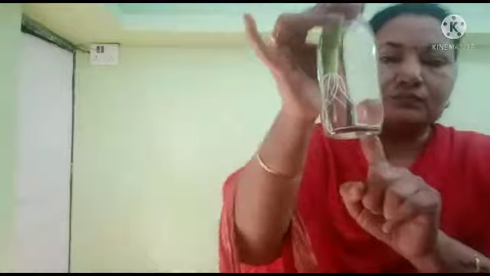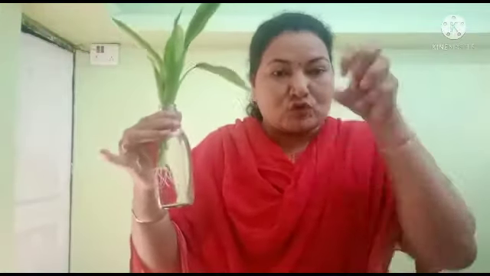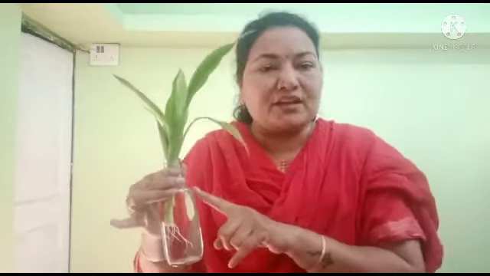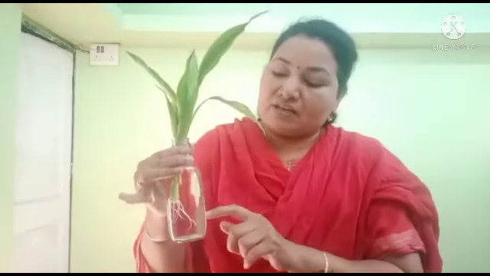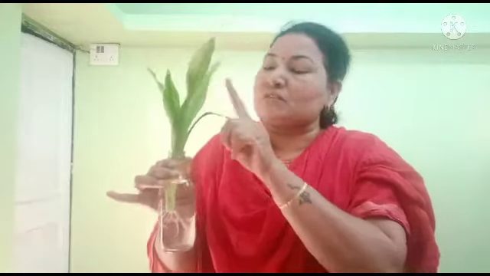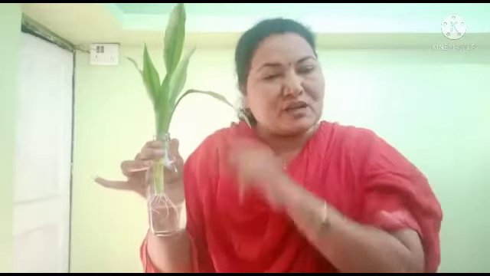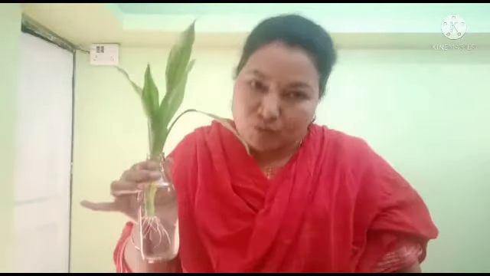Watch carefully. These roots absorb magnesium and all the substances which are required for the plant to grow, and they transfer all these inorganic substances to each and every part. The process through which all these substances pass from one part to another part is called transportation. And there are special types of tissues which carry out this function.